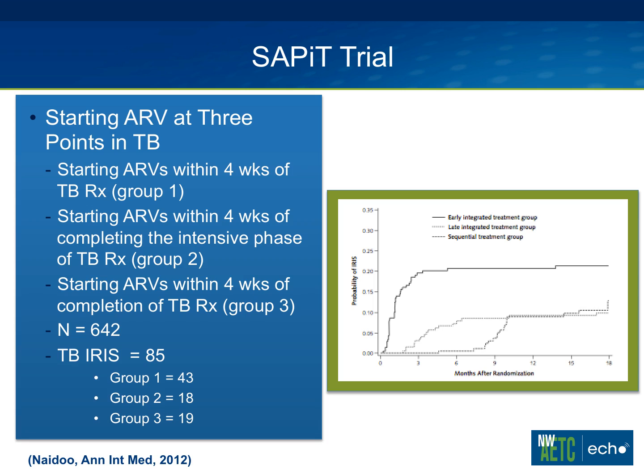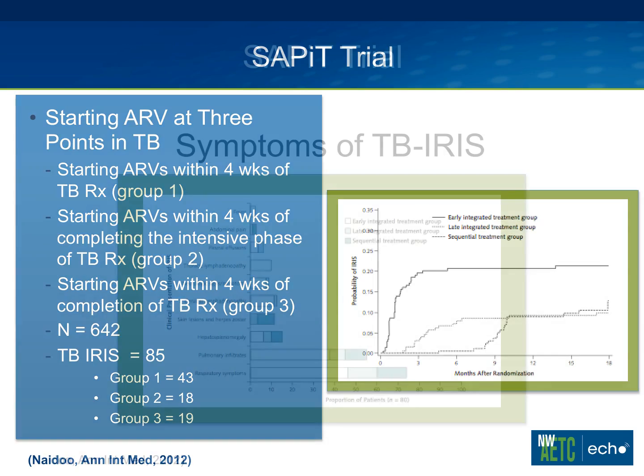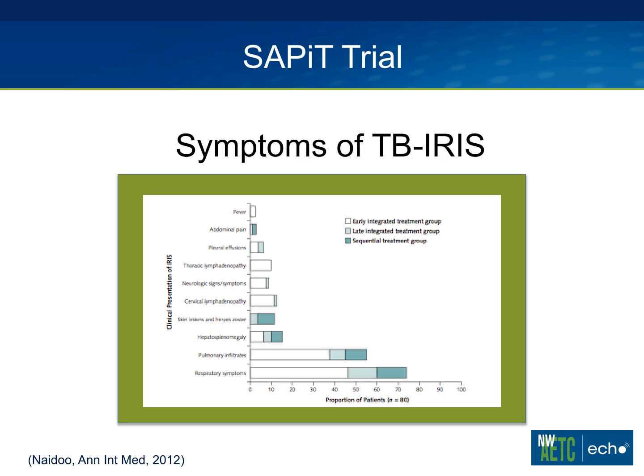So there were 43 cases in group 1, and if you look at the graph here, you'll see that the timing was earlier, and up to 20% of people in group 1 developed IRIS. If you waited until starting antiretroviral therapy at 8 weeks or at 6 months into TB therapy, then you developed IRIS later, obviously, because you were starting antiretroviral therapy later, but also had fewer cases.